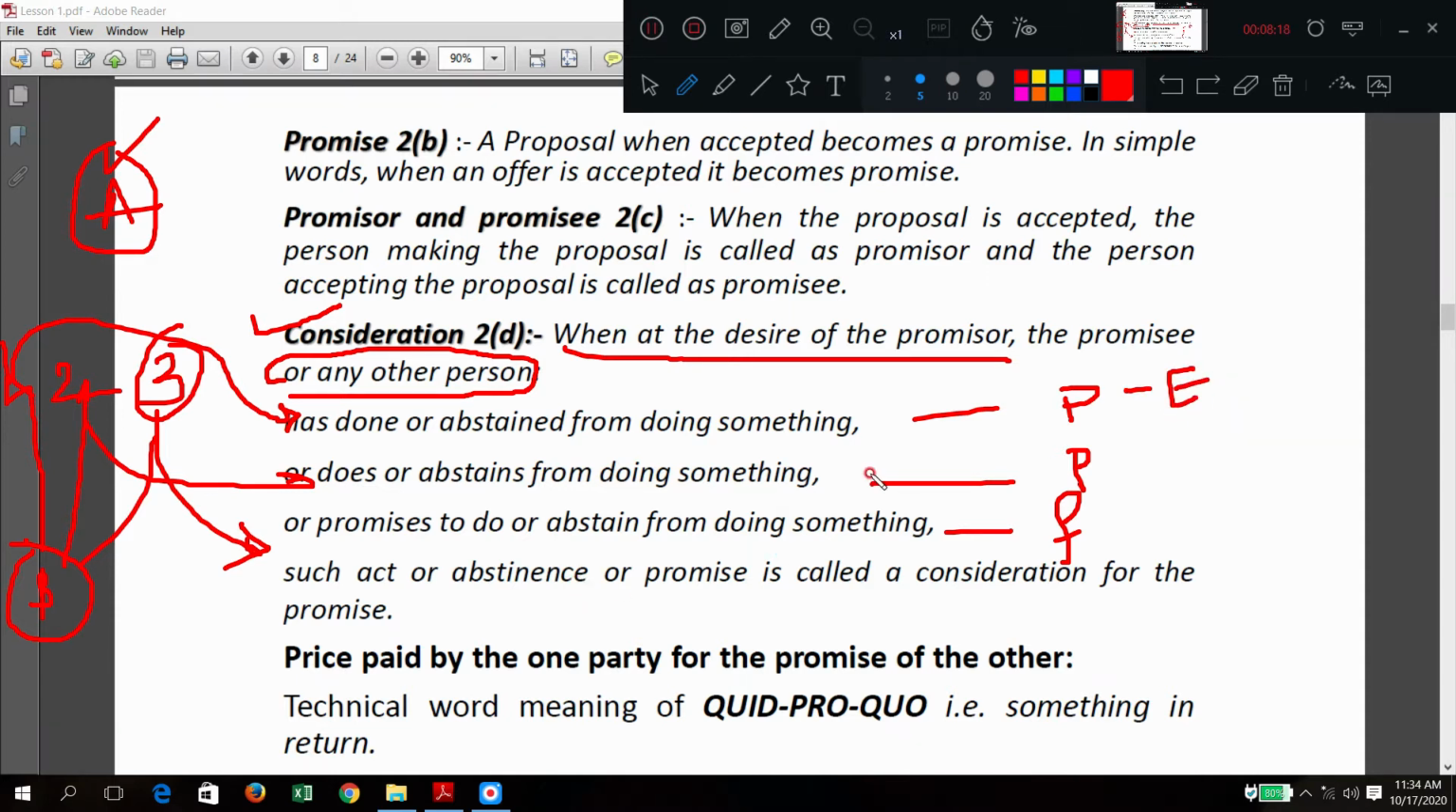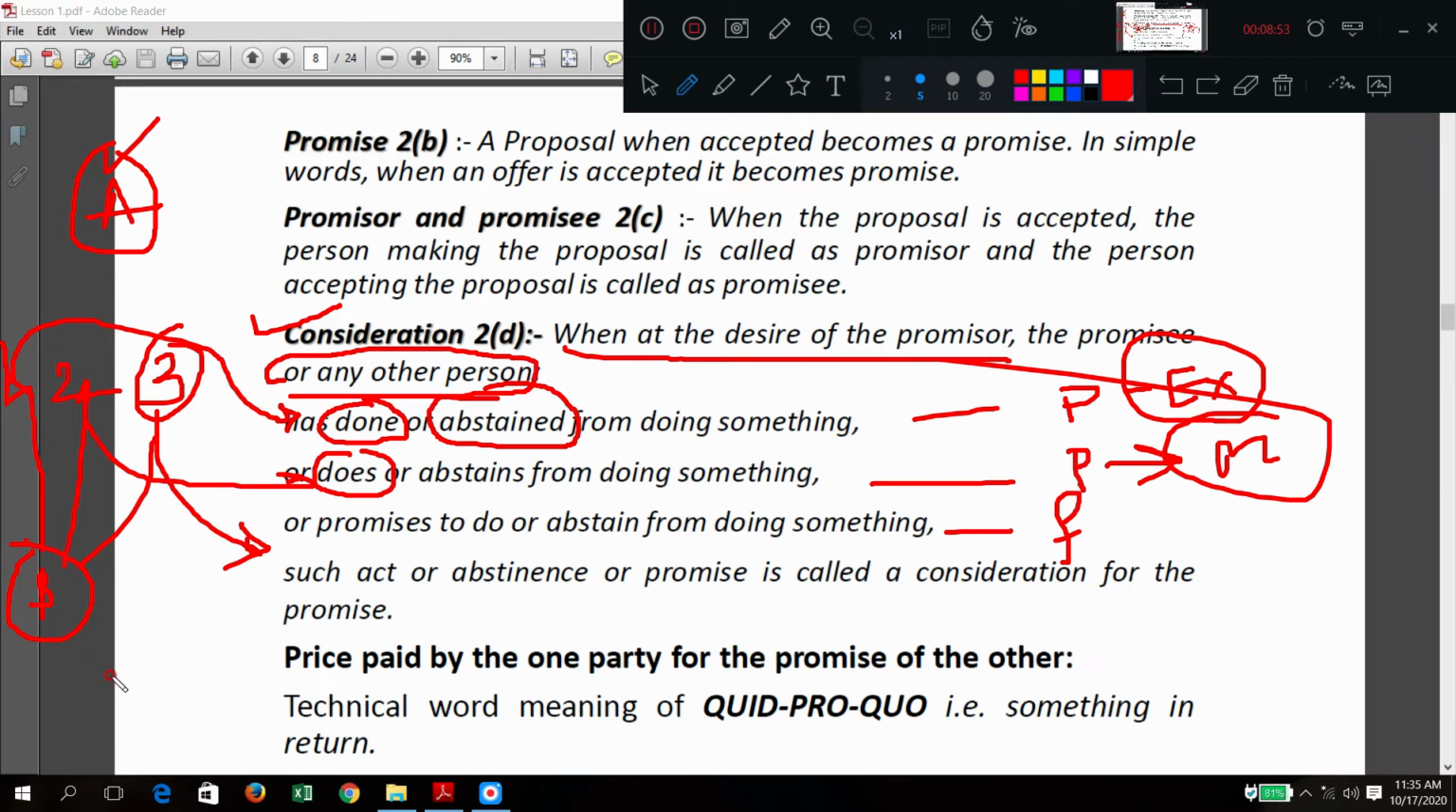So that is has done or has obtained. Here I cannot give the example for abstained from doing, because it's understood that he is not going to do whatever is mentioned by the promiser. Okay, so I will take this example only. You can easily understand for this one also. So excavation part already done. So what I have written here, has done for something. Here, for example, does means presently is doing construction of a masonry wall. So that is also consideration. Presently is constructing using bricks and stones.